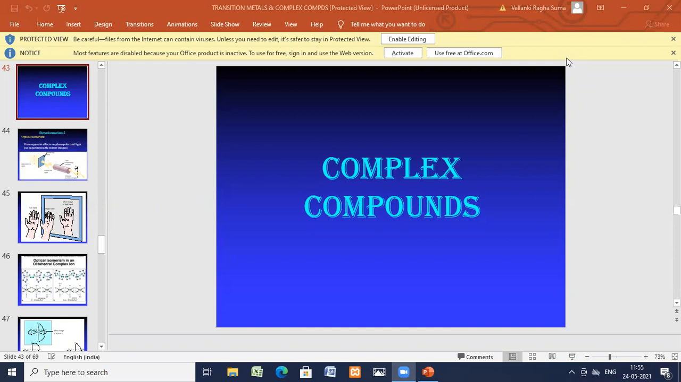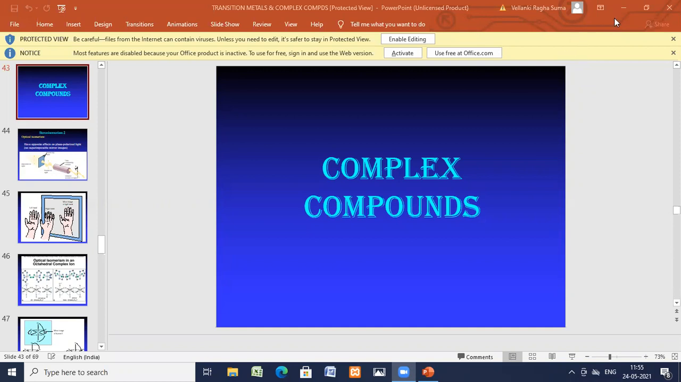Welcome back to chemistry class. Today's learning objective is about complex compounds. We have already started complex compounds, and in the previous class I explained the isomerism of the compounds.